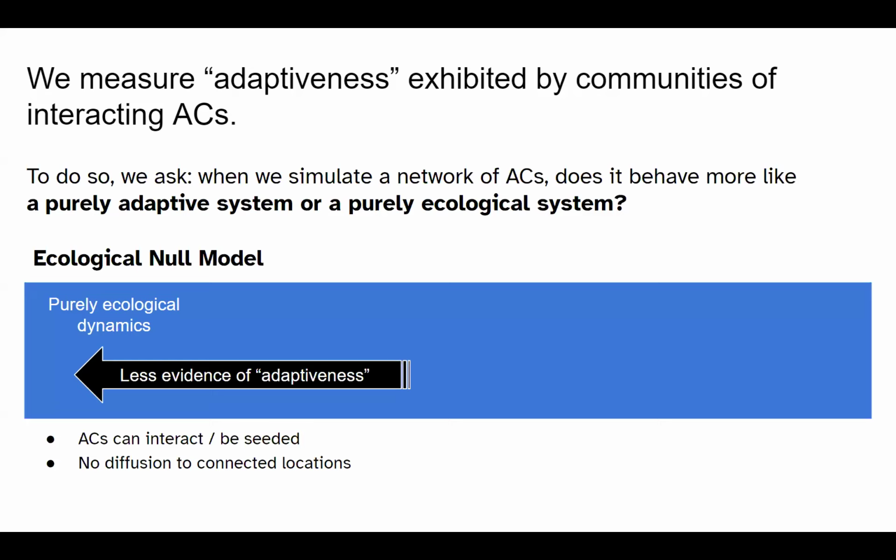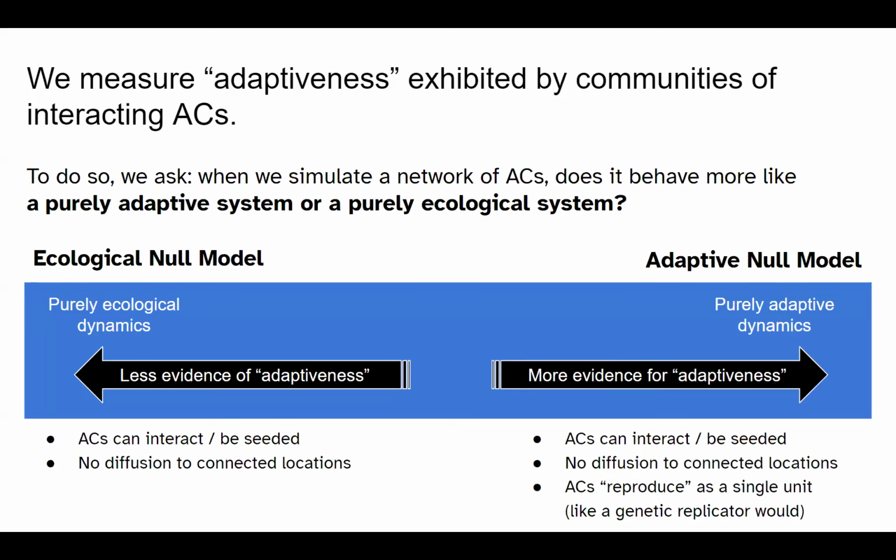Looking specifically at the ecological null model that we use, this is the one with less evidence of adaptiveness. In this model, the ACs can interact, and the only way that they can traverse the space is by seeding. There's no diffusion to these connected locations. The adaptive null model, where there's more evidence of adaptiveness, is very similar to the ecological null model, except that these ACs can reproduce as a single unit, quite like a genetic replicator, into adjacent locations.